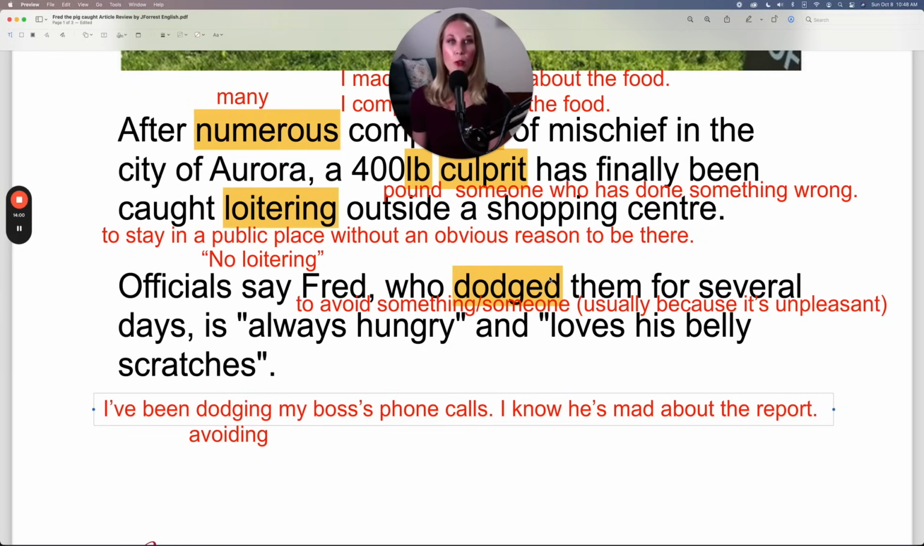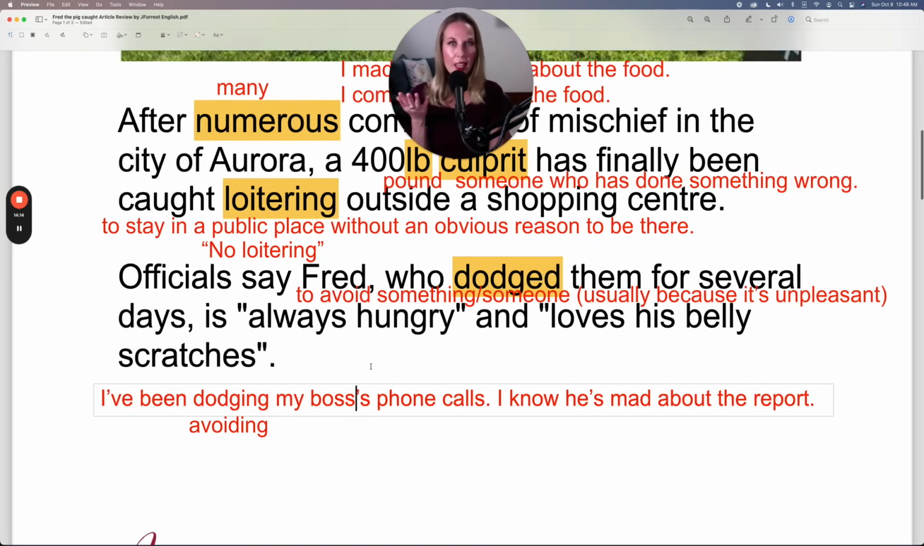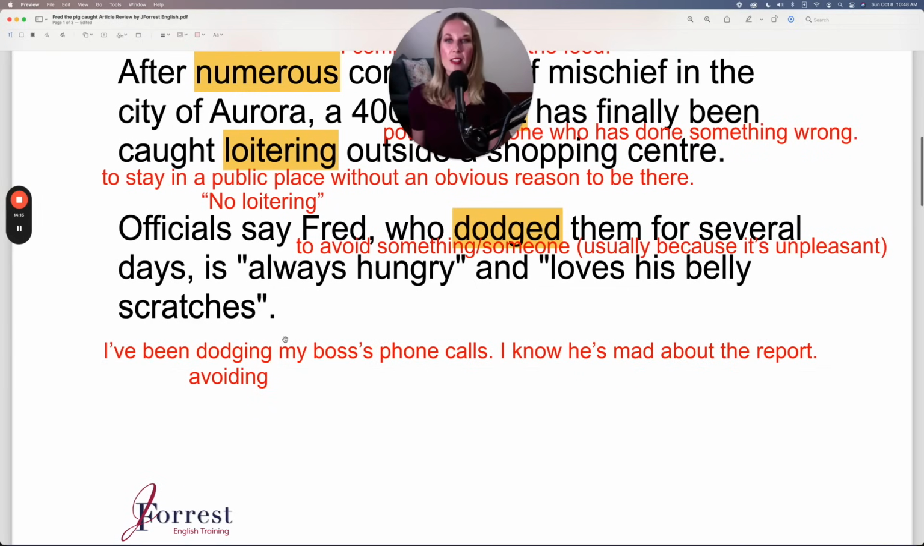Officials say Fred, who dodged them for several days, is always hungry and loves his belly scratches. So this is scratch and then his belly. I don't know if you have any pets. Do you have any pets? So notice that's how you would ask that. Do you have any pets?